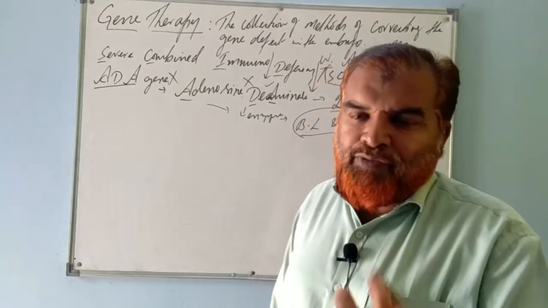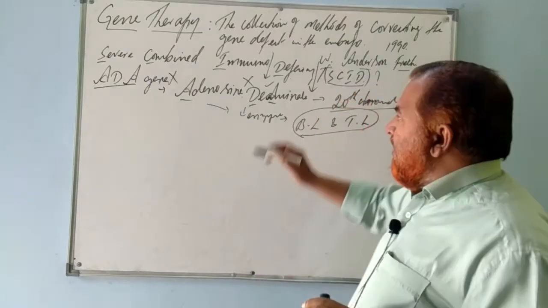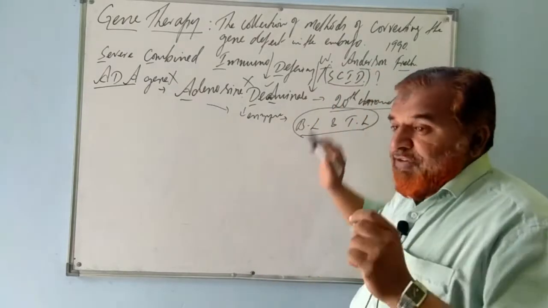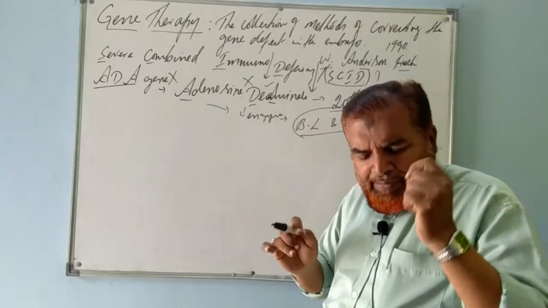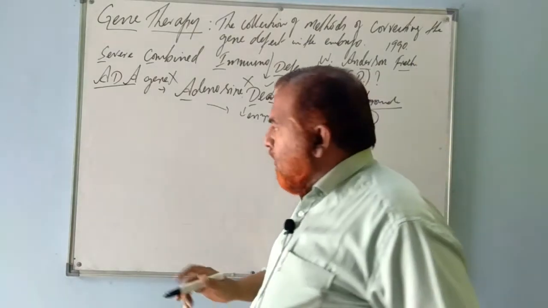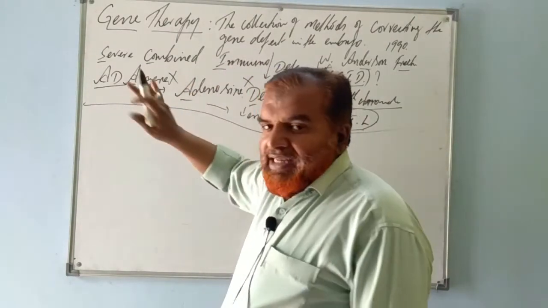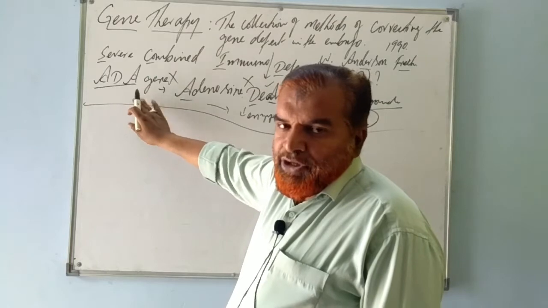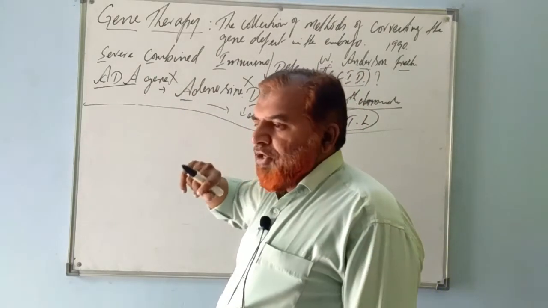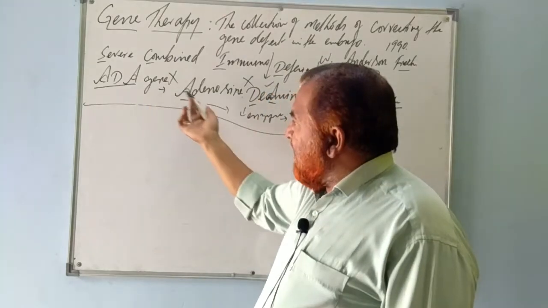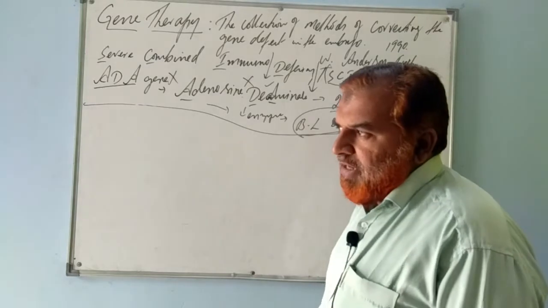It had to be done in the whole lifetime. So to overcome all these problems and issues, in the year 1990, William French Anderson demonstrated how gene therapy can be done. Now the simple basic procedure of gene therapy: to cure, we will take a classical example of this disorder only, that is SCID. It can be asked in NEET also, right? Which is the syndrome? Who cured? What is the deficient enzyme? Which is the gene? Where is this gene found? All these NEET questions we will cover.